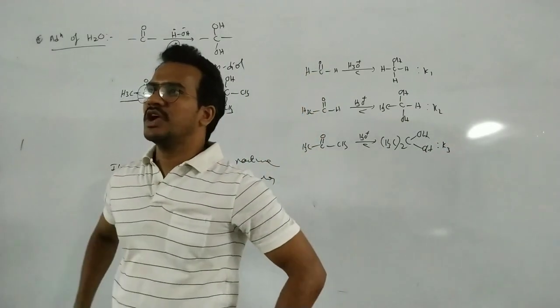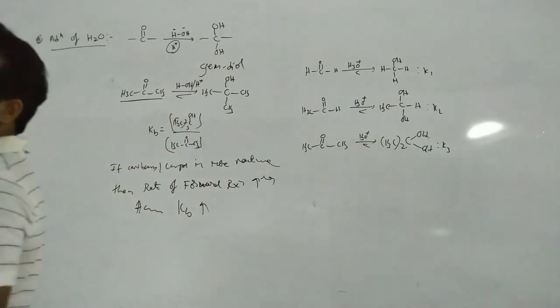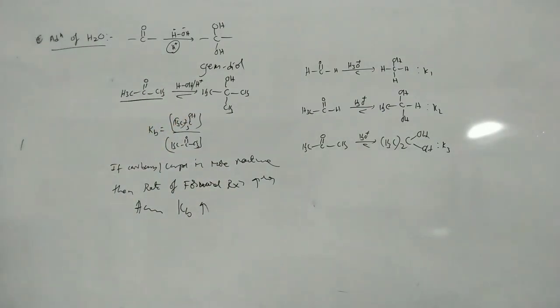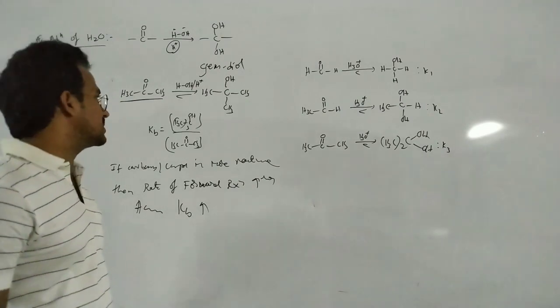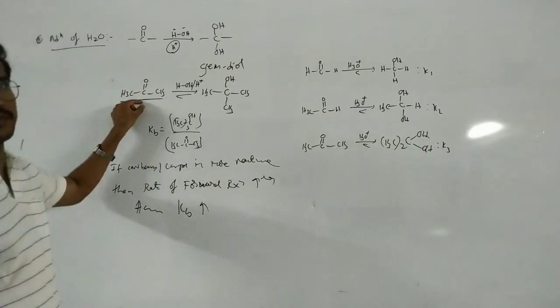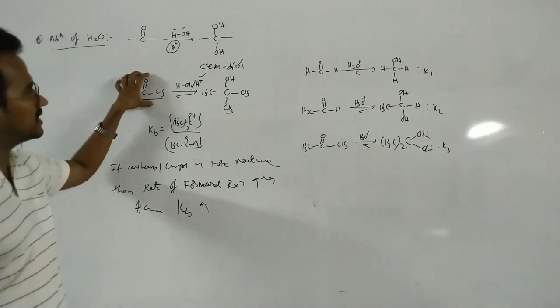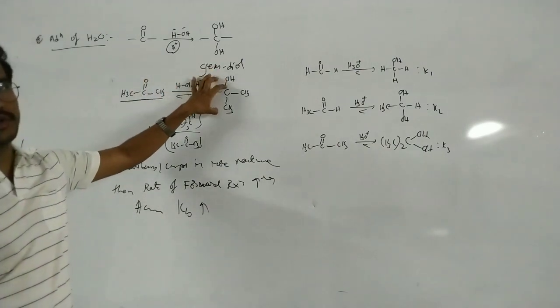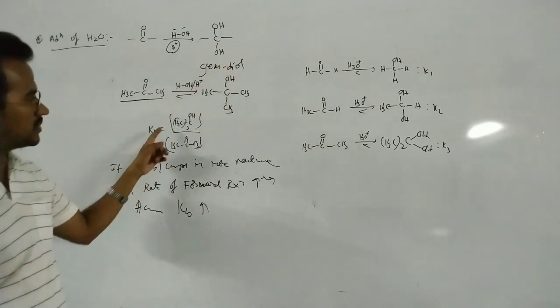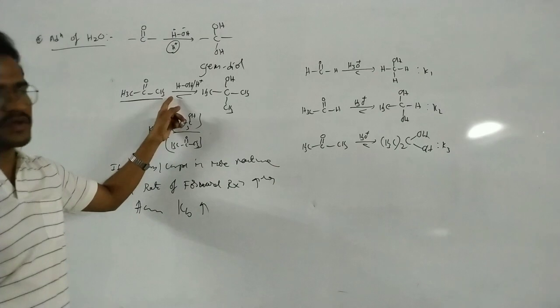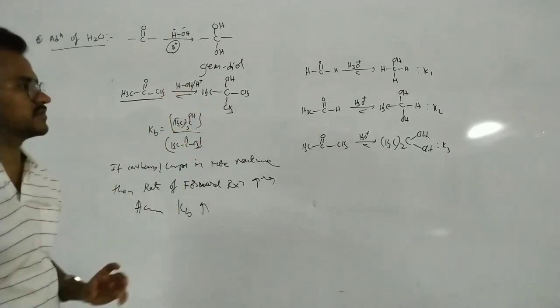What is the relation between K1, K2, K3? The equilibrium constant value increases with increasing reactivity of the carbonyl compound. If the carbonyl compound is highly reactive, the concentration of product increases, meaning the rate of forward reaction increases, so K increases.